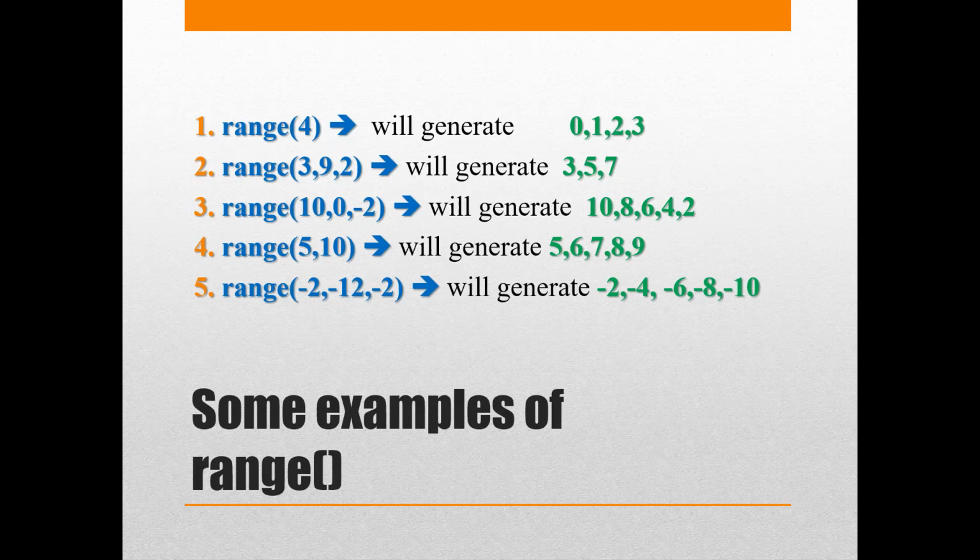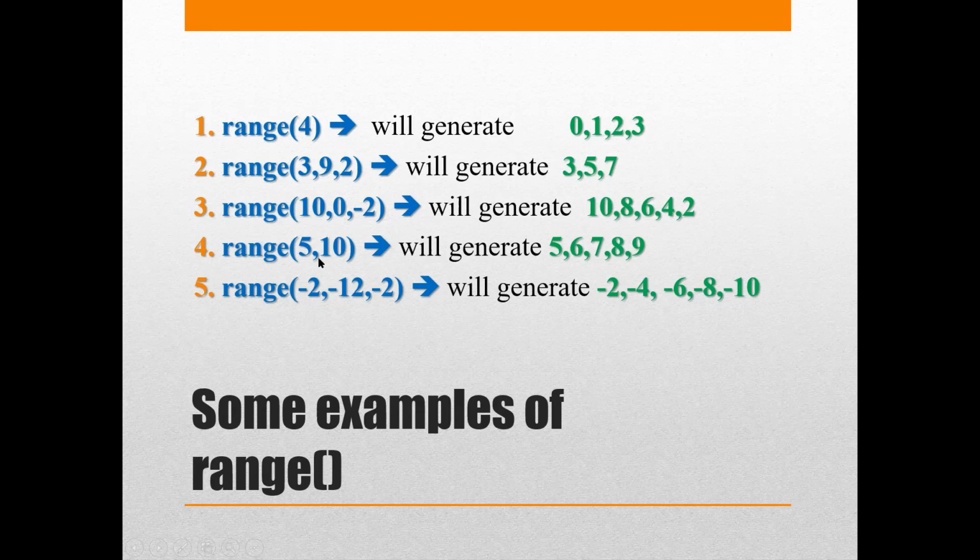So 10 is greater than 0, hence 10 is picked up. Then minus 2 makes it 8. Is 8 greater than 0? Yes. So it's picked up. Then it becomes 6. Is it greater than 0? Yes. Then it becomes 4. Is it greater than 0? Yes. Then it becomes 2. Is it greater than 0? Yes. Then 2 minus 2 makes it 0. Last number generated is 2. Is 0 greater than 0? No, it is equal to 0. So the condition is false and it stops.